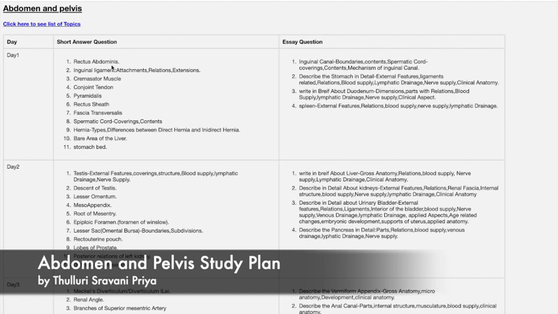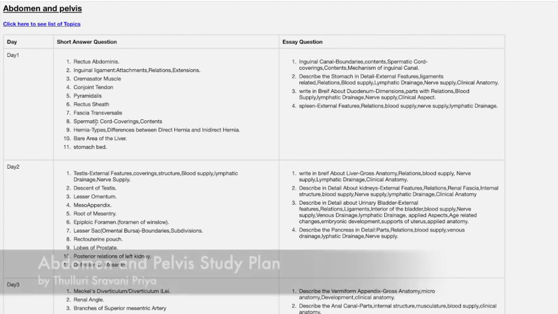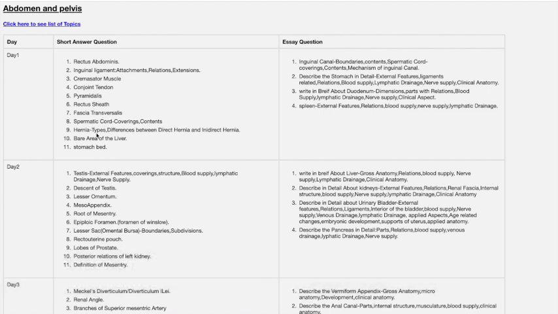And now we'll see the short answer questions for day 1. This is the rectus abdominis muscle and this is the inguinal ligament, cremaster muscle, conjoint tendon, pyramidalis, rectus sheath, fascia transversalis, spermatic cord, hernia types, bare area of the liver and stomach bed. All these 11 questions, these are very important. So don't leave these questions.